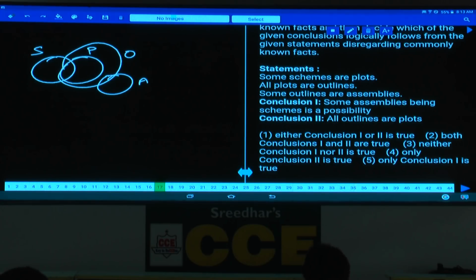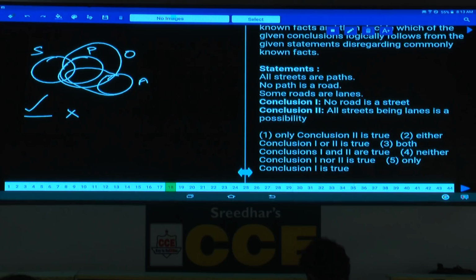This is what the basic diagram is. Now with the help of this basic diagram, the first one is a possibility. We can work out on this one afterwards. And the next one, all outlines are plots. All outlines are plots, true or false? It is false, because all plots are outlines is true, all outlines are plots is false. Hence, that second conclusion, which is a definite conclusion, is false. Now coming to the first one. What is the first one here? Some assemblies are schemes is possible. Is it possible or not? Now tell me whether I can extend this like this or not. Yes, hence it is possible. Then what is your answer here? Only conclusion 1 is true. Only conclusion 1, it is choice 5. Now question number 17, it is choice 5.